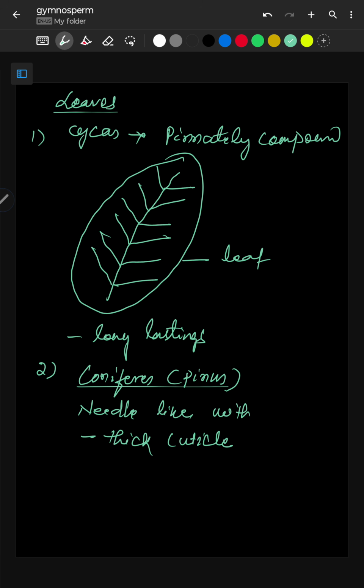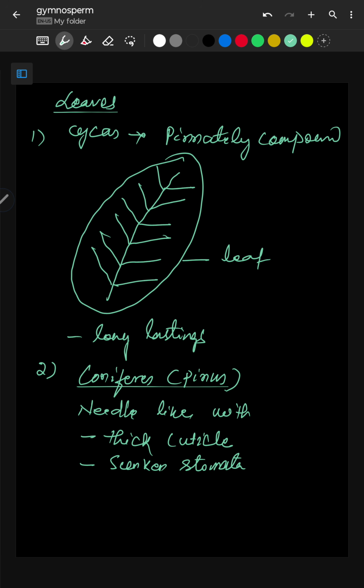There is a thick layer known as cuticle which prevents the excess transpiration, and besides that they have sunken stomata. Means the stomata are not directly exposed to the surrounding, rather they are present in a cavity. Okay, and that is known as sunken stomata.